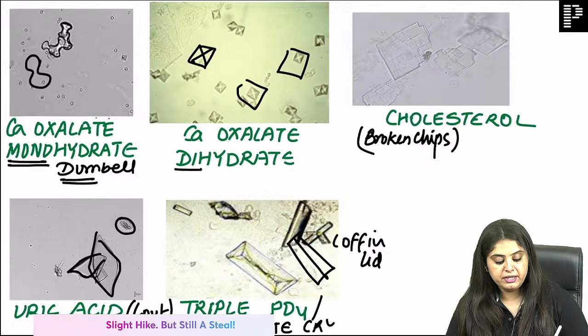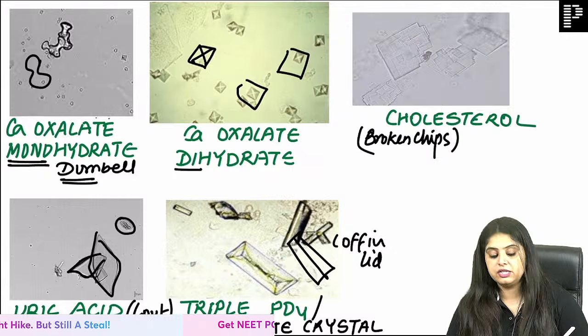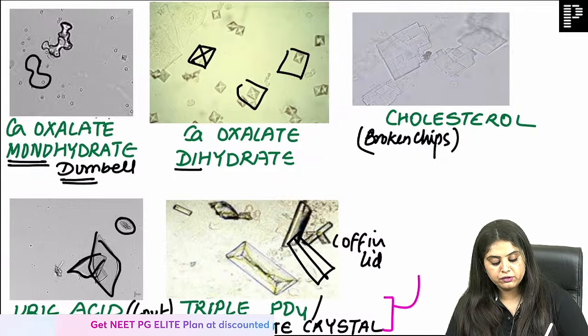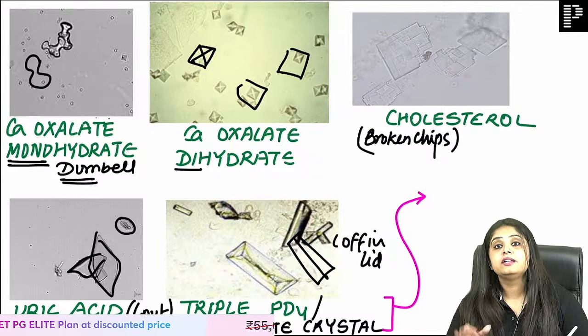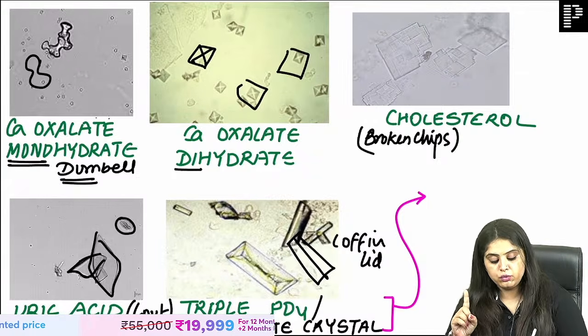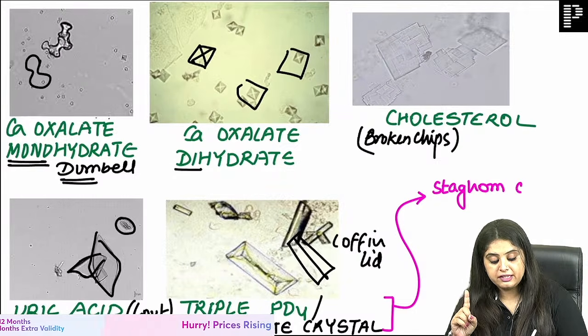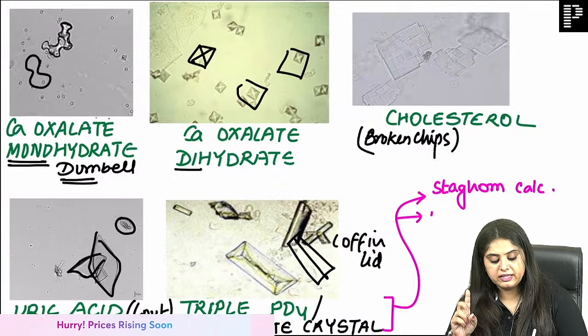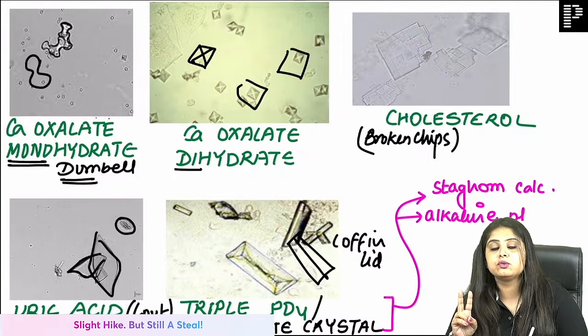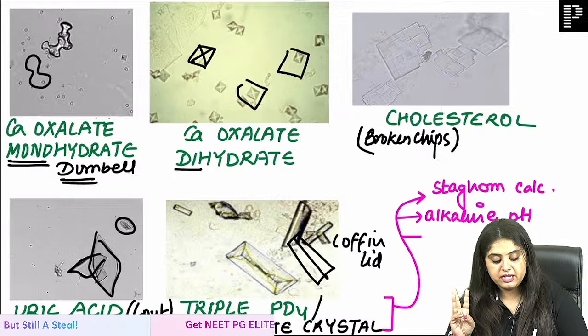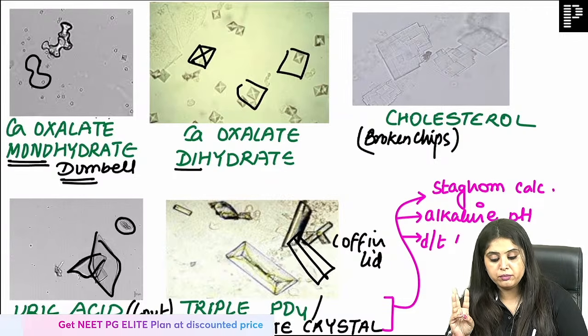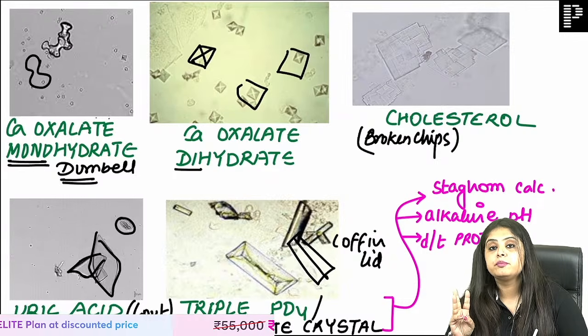And now you will tell me 3 questions from surgery. If this triple phosphate or struvite crystal decides to make a stone, which is that stone in surgery that you get a question on? Amazing guys, staghorn calculus. ये क्यों बनता है? Which pH of urine is going to be responsible for the making of this stone in the kidney? Alkaline pH. And which is the bacteria that is going to make this? It is because of Proteus.